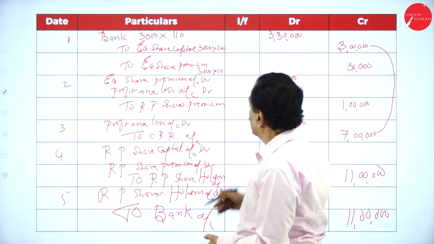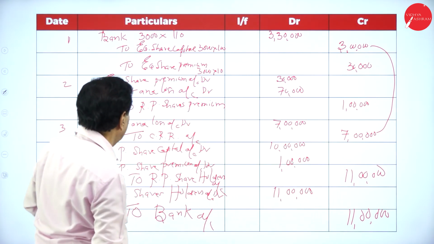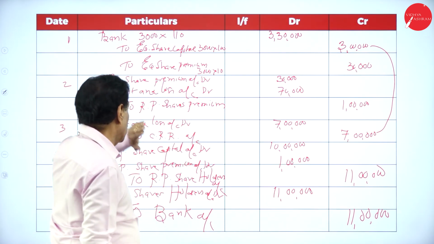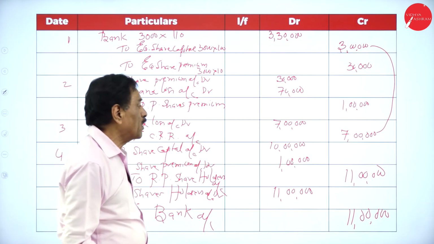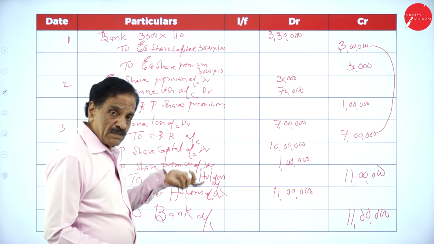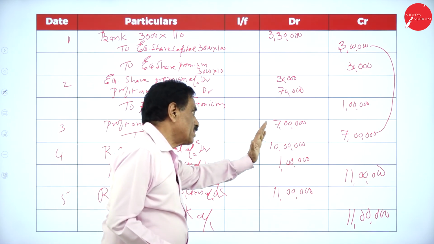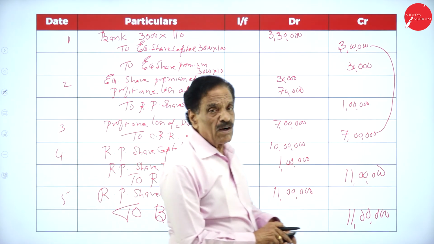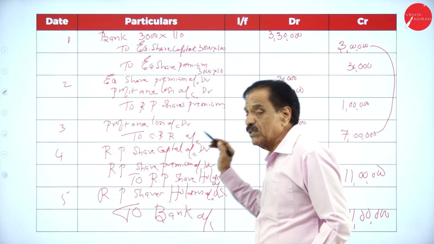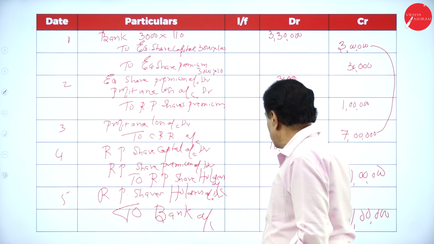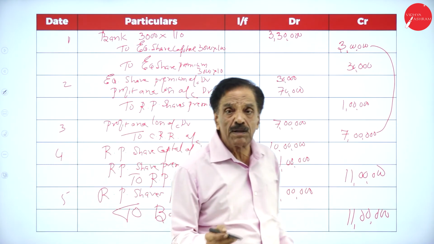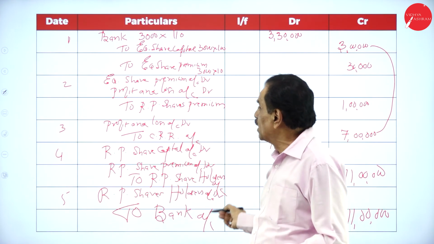Bank account debit, to equity share capital, to equity share premium. Equity share premium account debit, profit and loss account debit, to redeemable preference share premium account. I took 7 lakh from the P&L account to pay the 10 lakh rupees. Profit and loss account debit, to CRR account. Now, before paying, the transfer entry: redeemable preference share capital account debit, redeemable preference share premium account debit, to redeemable preference shareholder account, and redeemable preference shareholder account debit, to bank account.